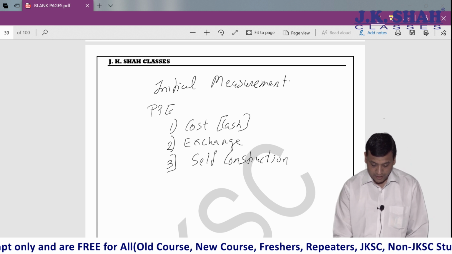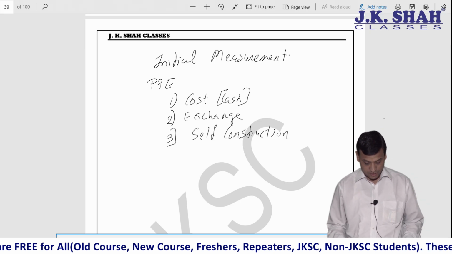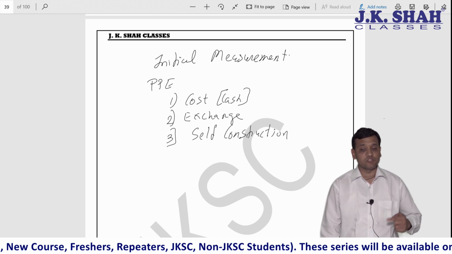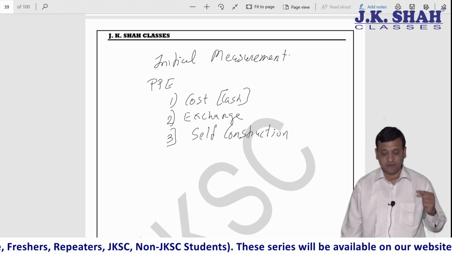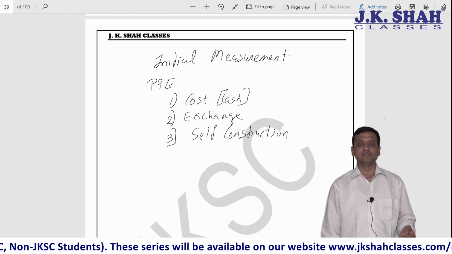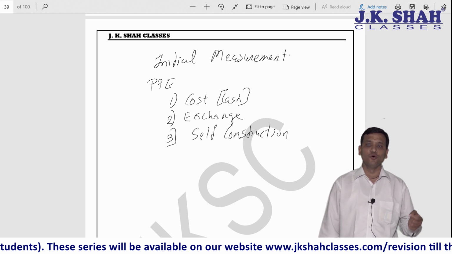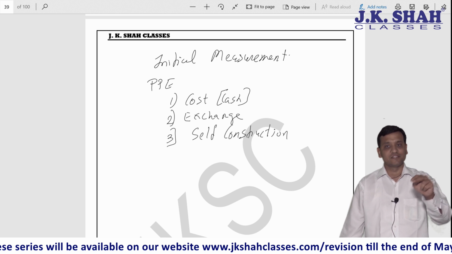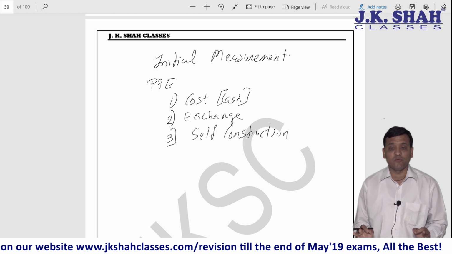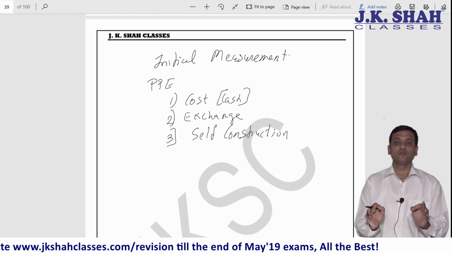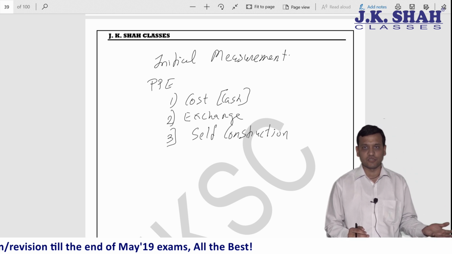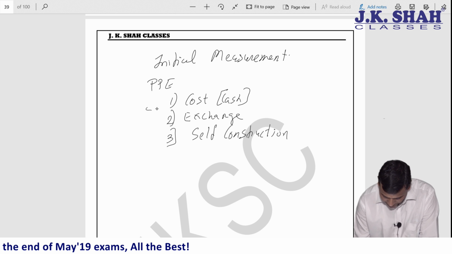Now if we are acquiring a PPE through exchange, because we have already considered cash, if it is cash, then what were the expenses which were added to the cost of property, plant, equipment as per our IND AS 16? It is nothing but the purchase cost plus directly attributable expenses plus taxes and duties of which no refund or credit will be claimed minus trade discount plus, very important point, present value of future cost of dismantling or decommissioning, provided I have an obligation. Yeah, so that is what we already completed.